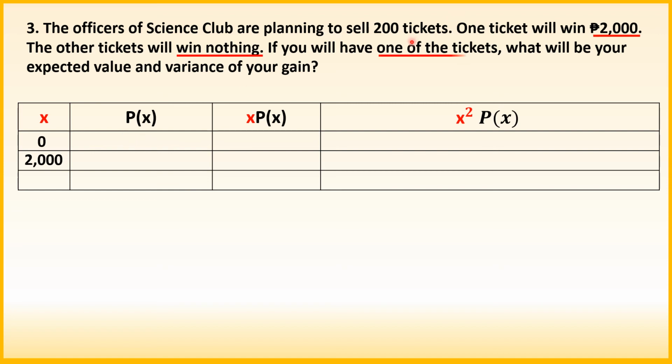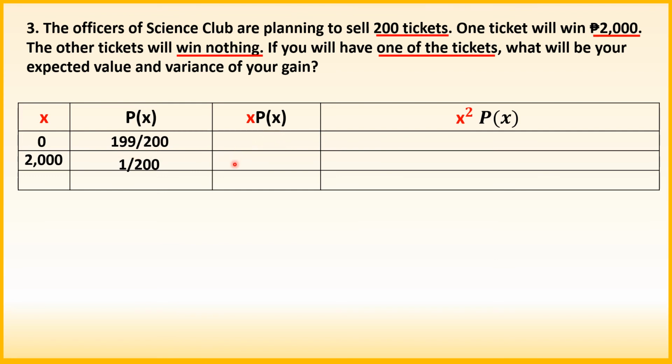Let's go to probability of outcome x. So since 200 tickets and you will have one of the tickets, therefore that is 1 over 200. And then yung 1 natin, subtract lang natin sa 200 para makuha natin ang remaining tickets or yung available na tickets. So we will have now 199 over 200.